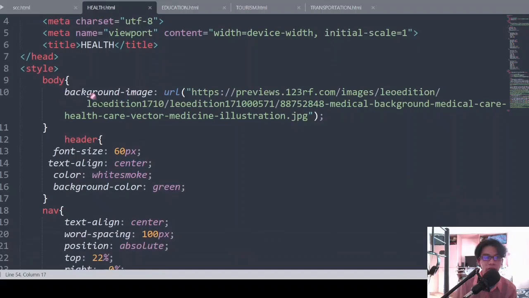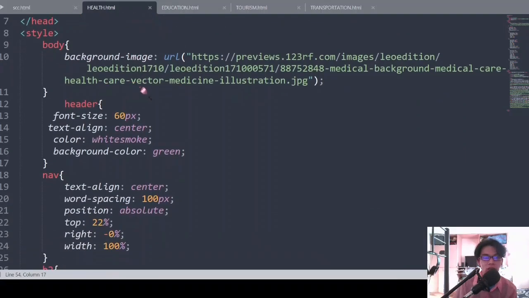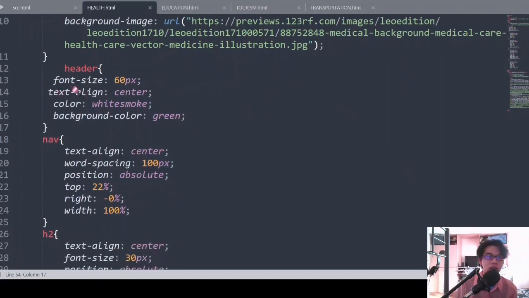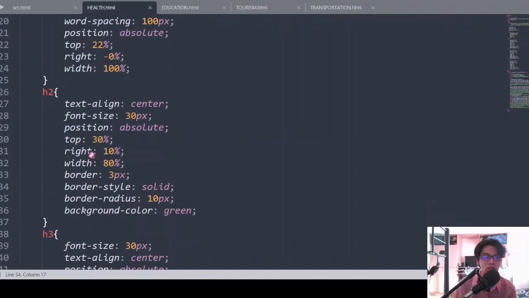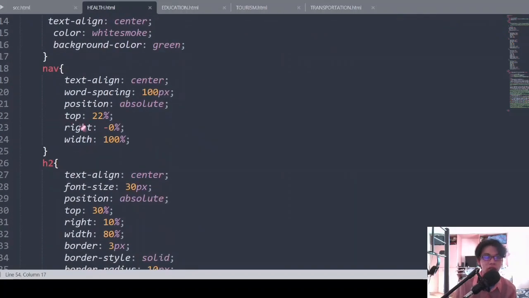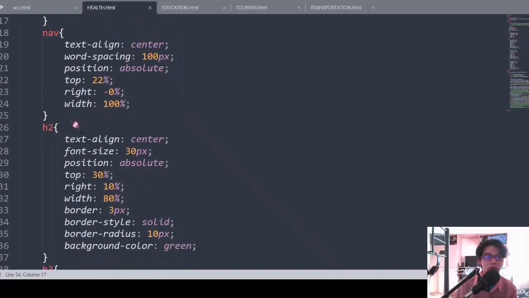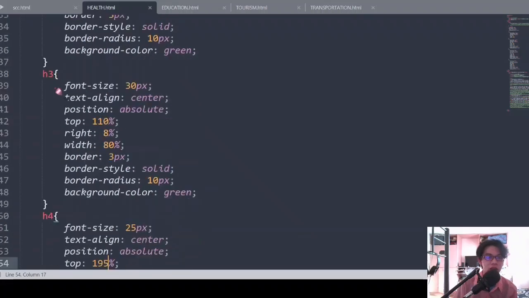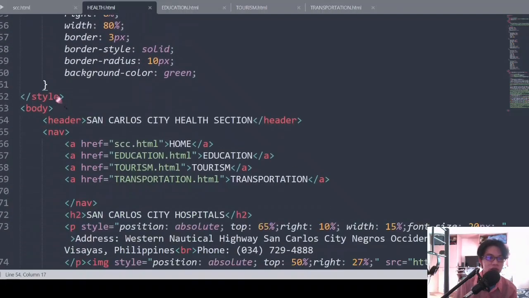Then I also put a background image. I did not put background repeat because it won't affect the page. Then the header is the same thing, just different font sizes and positions. The navigation is also the same but with different positions and word spacings. And that is for my styles, CSS.